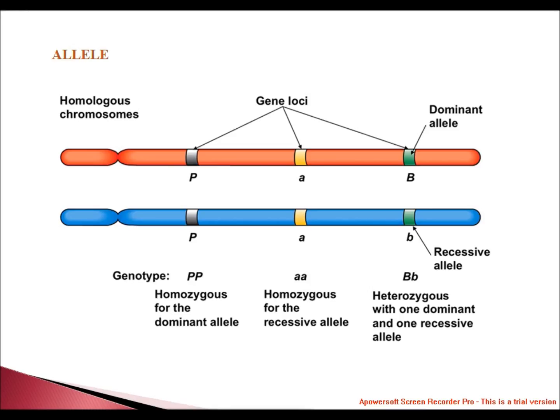Next, the dominant and recessive allele. A dominant allele masks or hides expression of a recessive allele and is represented by an uppercase letter. A recessive allele is an allele that exerts its effect only in the homozygous state, and in the heterozygous condition its expression is masked by a dominant allele. This is the dominant allele, written as a big B, and this is the recessive allele, written as a small b.